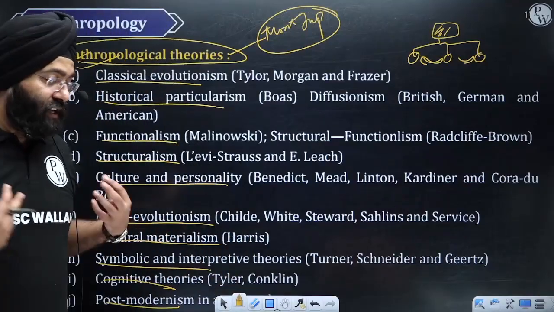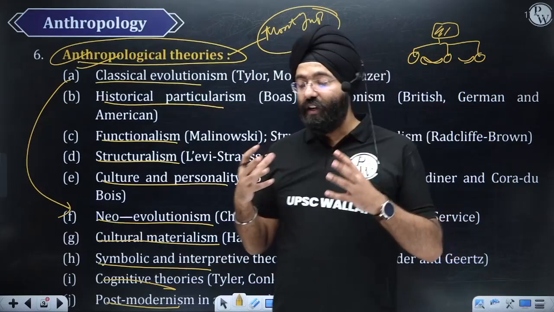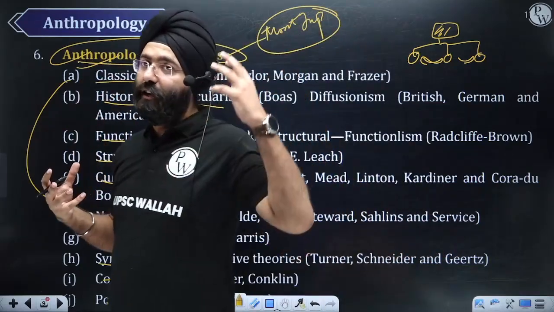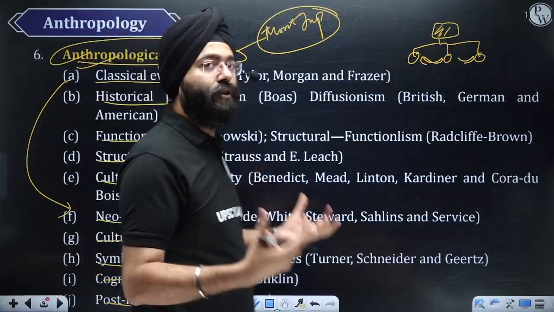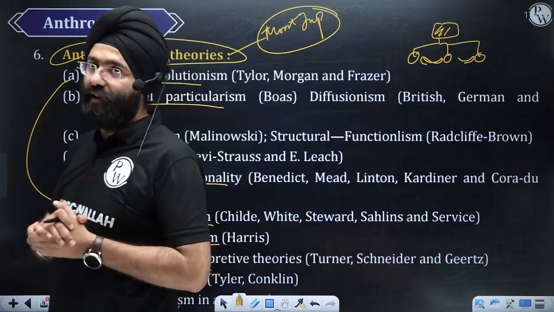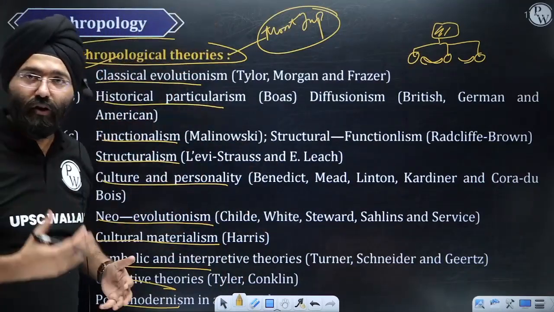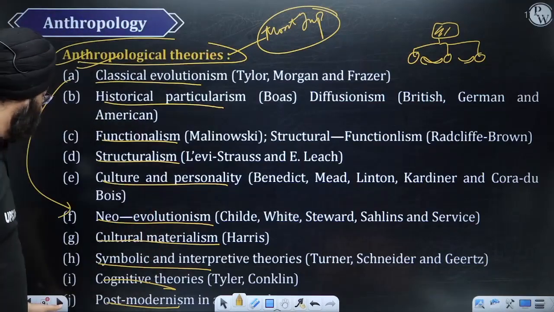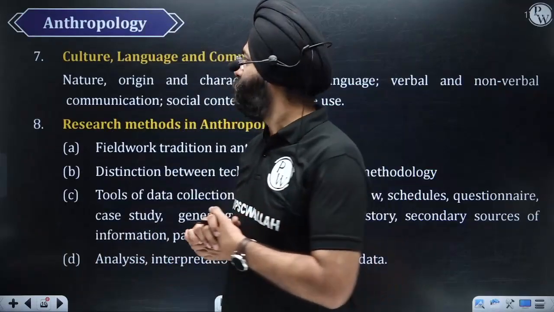If we are studying the human being per se, we study what is going on in our brain. So that is a psychological dimension, a behavioral aspect. So we're going to study personality also. Why certain things are done by human beings, why not? What are the views of the thinkers, right? So these are the theories. Remember, this is the most important part of socio-cultural anthropology. It has to be done really well, and we'll aid you in understanding it really well.